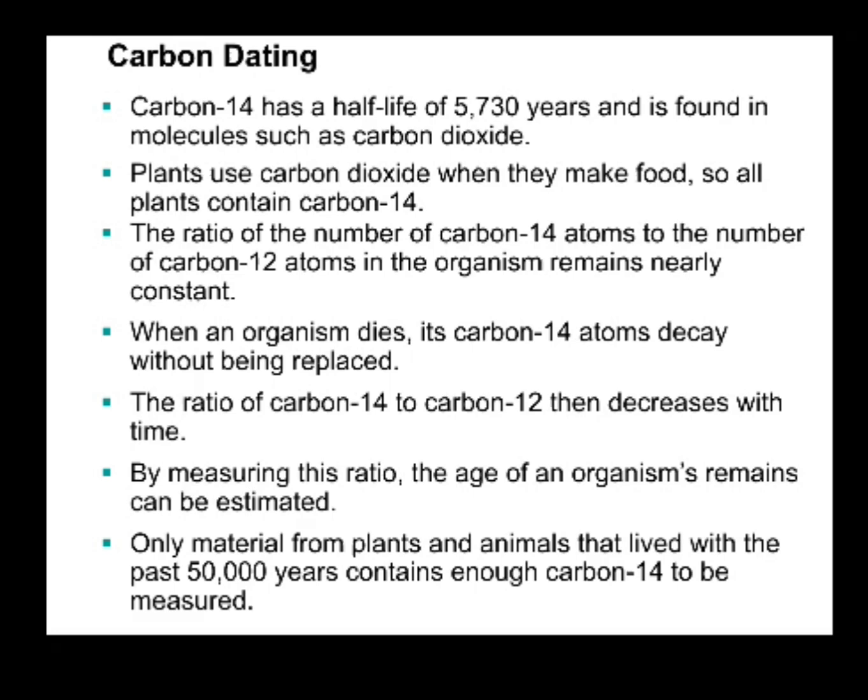When an organism dies, its carbon-14 atoms decay without being replaced. The ratio of carbon-14 to carbon-12 then decreases with time. By measuring this ratio, the age of an organism's remains can be estimated. Only material from plants and animals that lived within the past 50,000 years contains enough carbon-14 to be measured.